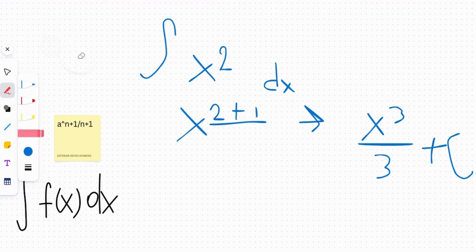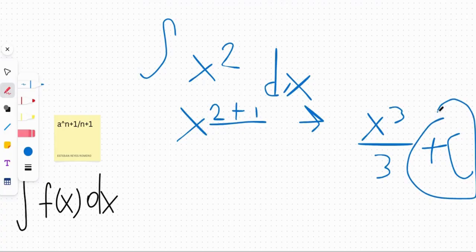So for integration, we have to state that there's a constant there, because this derivative right here might have had a number over here before, but right now it's just x squared plus 0. I meant to delete everything, but hopefully you guys can hold on with me. So that just states that there is a constant there. We don't know what number was there, but there was a constant there eventually. So this is what the constant means.